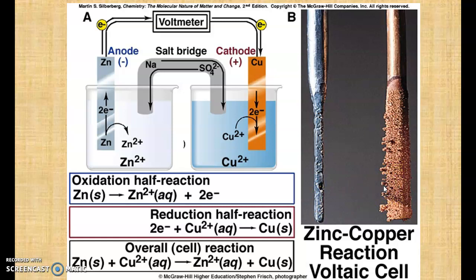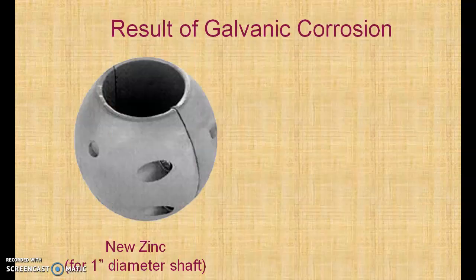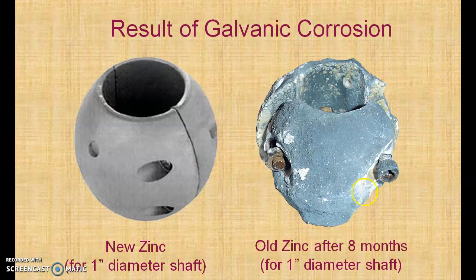We can see here one more example that is a result of galvanic corrosion. You can see this is a new zinc shaft, and this zinc, after it has undergone corrosion, when it comes in contact with other metals, it may be iron or it may be copper. So this is how the corrosion takes place.